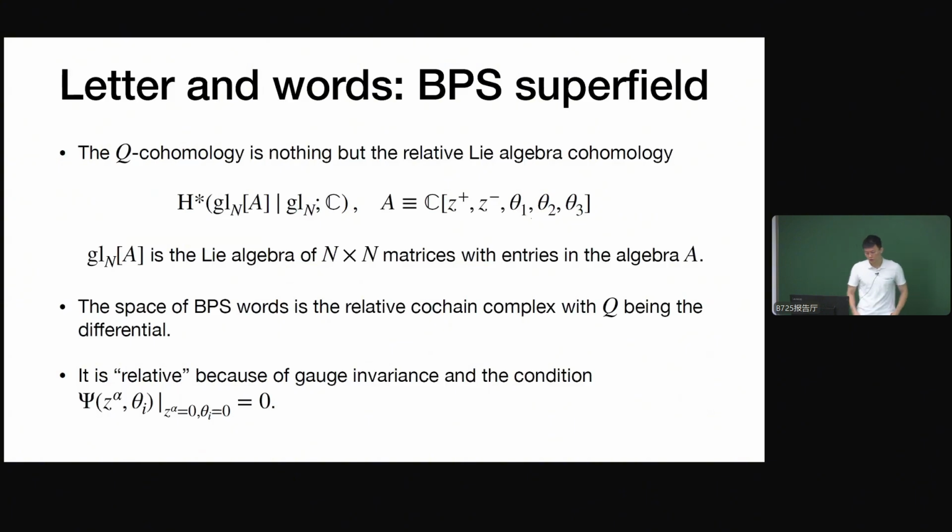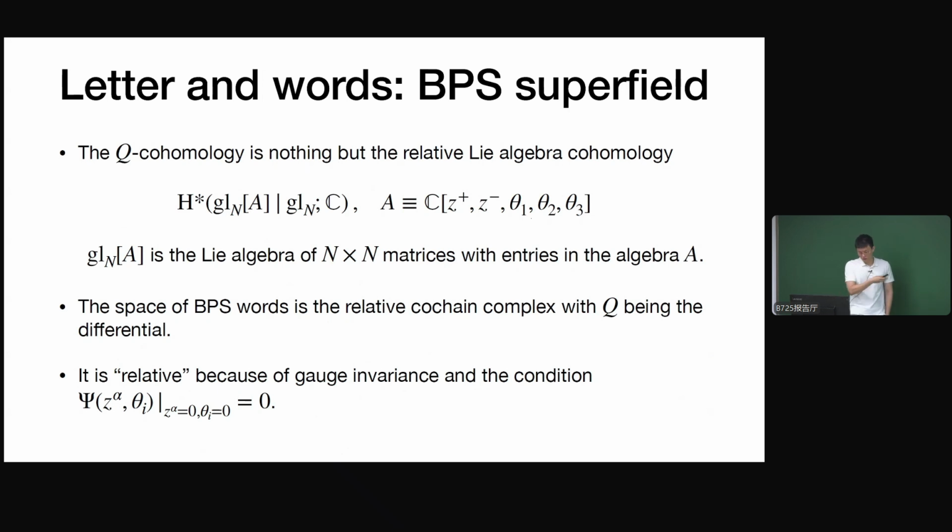So this Q cohomology is actually nothing but the relative Lie algebra cohomology of this form. And the Lie algebra we have is GL_N(A), that's the Lie algebra of N by N matrices with entries in this algebra A. So this algebra A is basically the polynomials of the auxiliary variables I introduced.